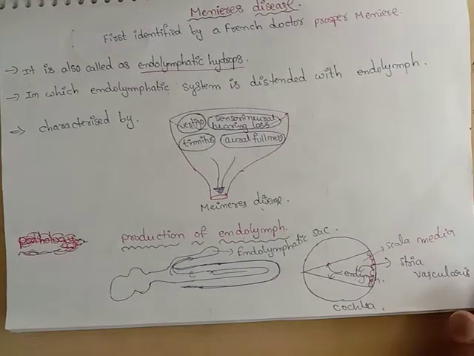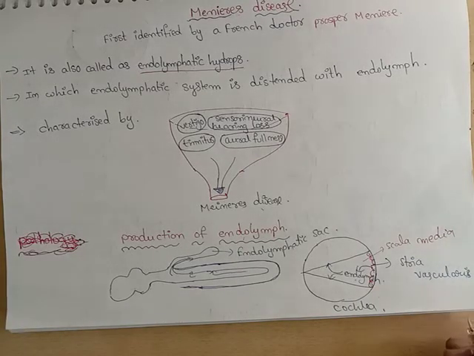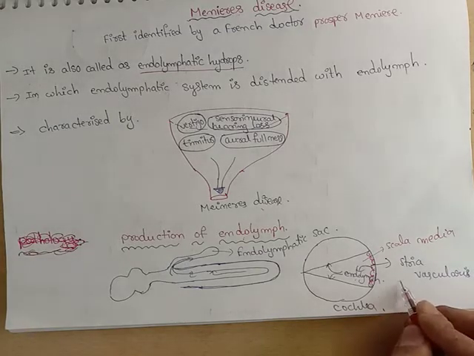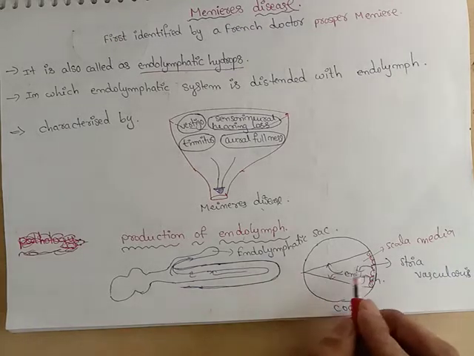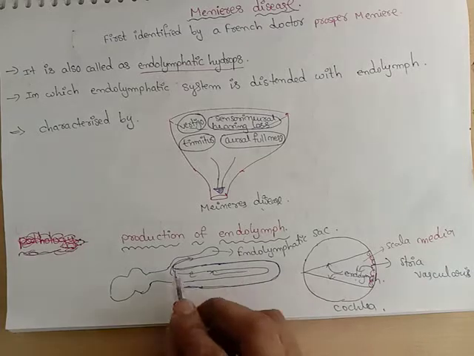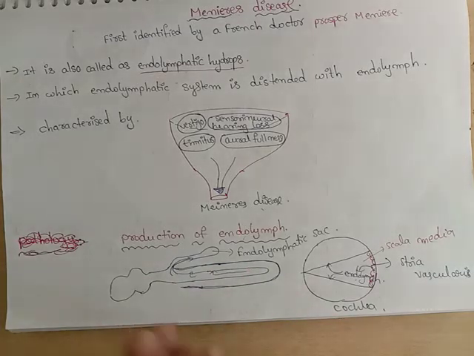In albinism the endolymph is decreased, because the production of endolymph requires melanocytes, and in albinism there is a decrease in melanocytes, leading to decreased endolymph production. This is the production and absorption of endolymph.